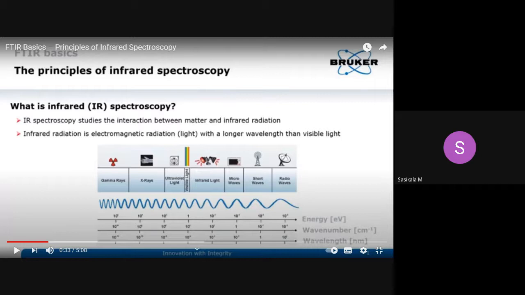So 12,400 to 4,000 centimeter inverse is the near IR region, and near IR is called the vibrational spectral region.